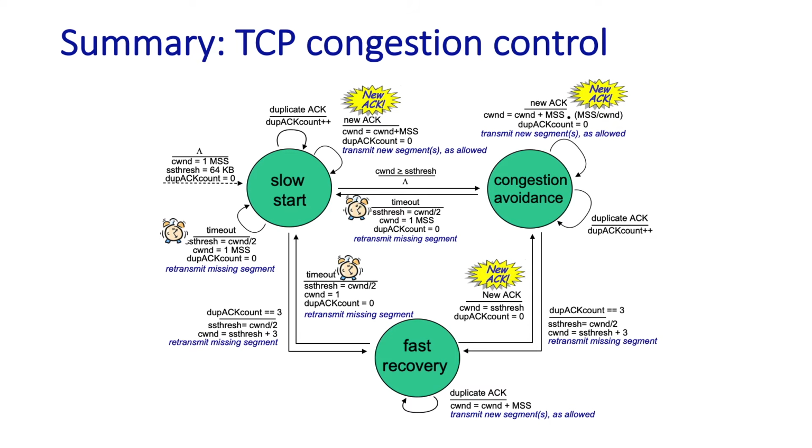Whoa, well, don't get alarmed here. We're not going to walk through this slide. Actually, we're not going to walk through all the events and actions shown here in this finite state machine-like specification. But the finite state machine does go into all of the nitty-gritty details of needing to count duplicate ACKs, setting the CWND and ssthresh values, handling timeouts, and more. So just remember that this FSM description is here for your reference if you've got questions.